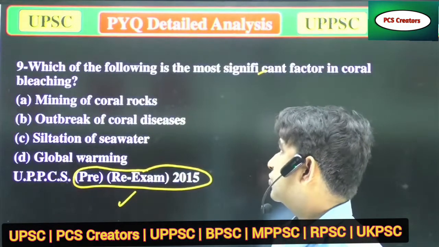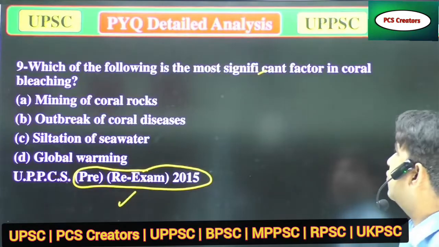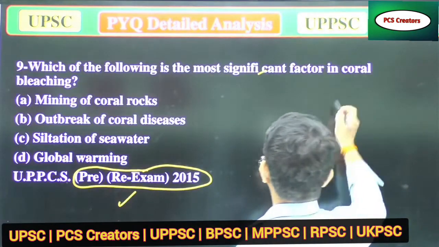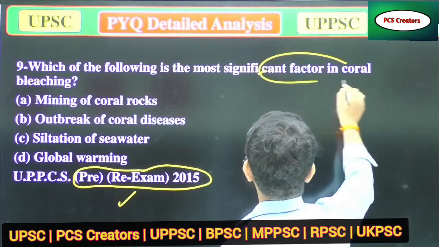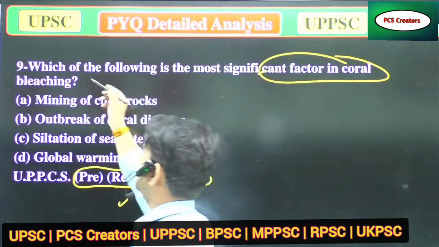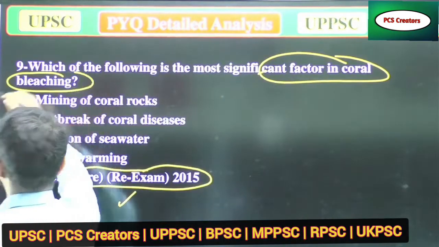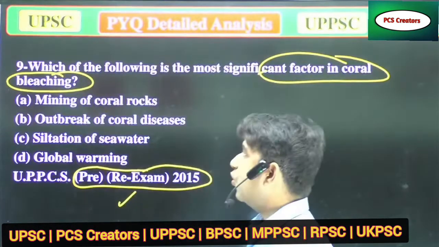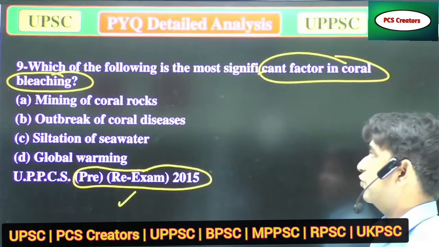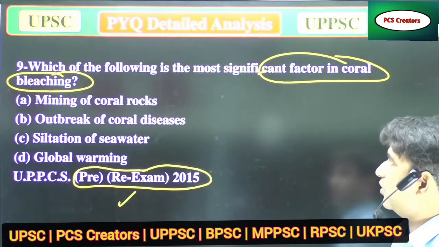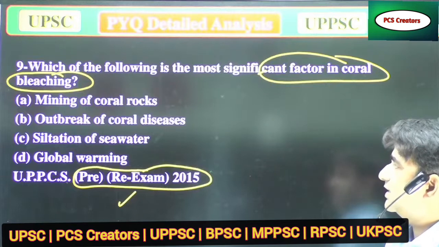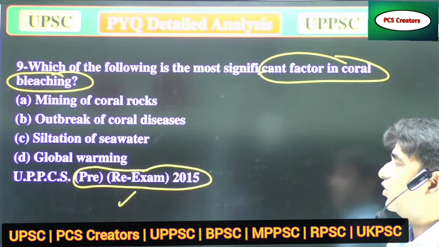Well, what is the question? Which of the following is the most significant factor in coral bleaching? Again, we have to think about coral bleaching. A, mining of coral rocks. B, outbreak of coral disease. C, salinization of seawater. And D, global warming.